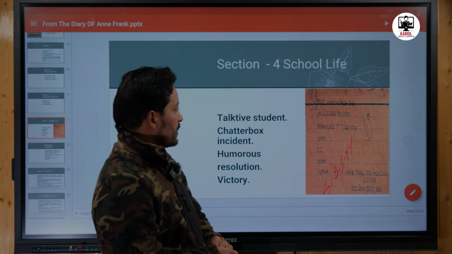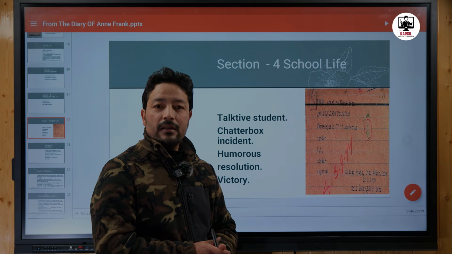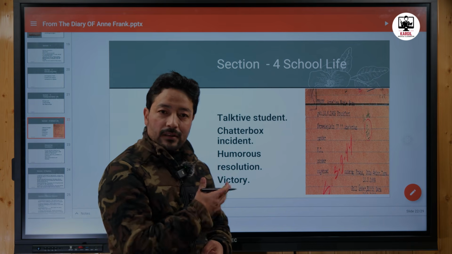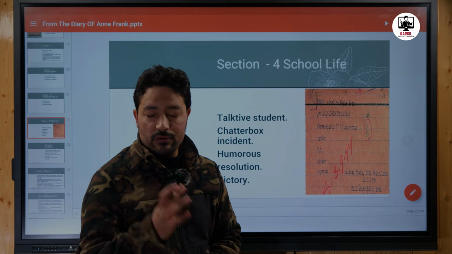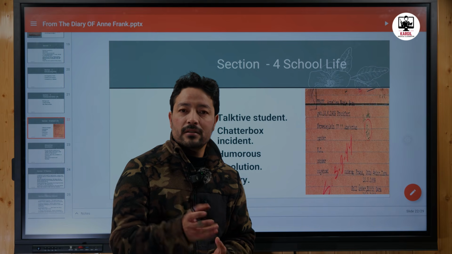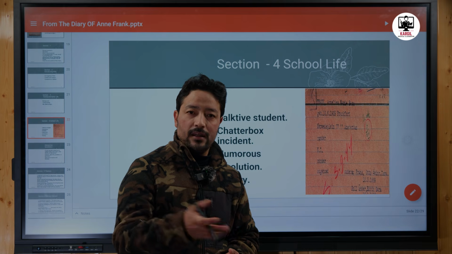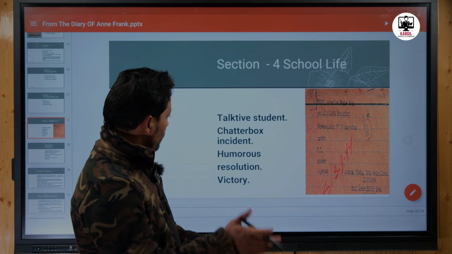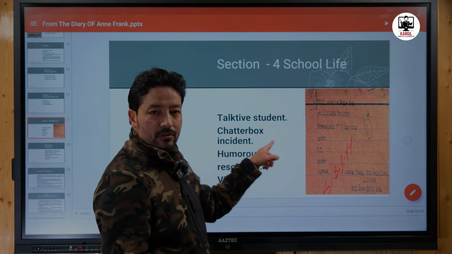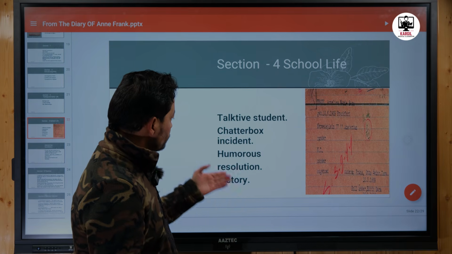In the fourth section, she focuses on the school, and she mentions a very special incident called the chatterbox incident. As we know, she is a very talkative student. She always used to talk in the class, and once her maths teacher, Mr. Keesing, punished her by giving an essay. He tells her to write an essay on the title Chatterbox. This title is also relatable to Anne, as she is very talkative.